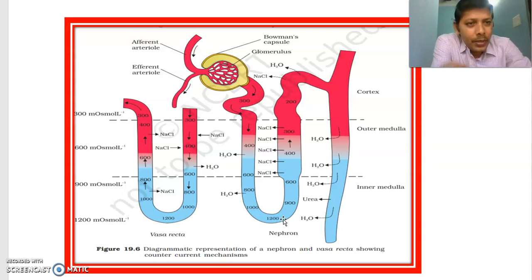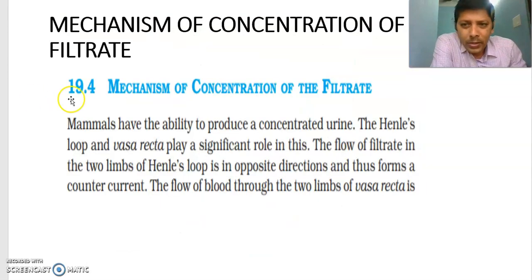Our blood osmolarity is 300, and 3, 6, 9, 12, our urine osmolarity is 1200. That means it is four times concentrated. How does it become concentrated? What are the structures that play an important role in achieving this? Mechanism of concentration of the filtrate.